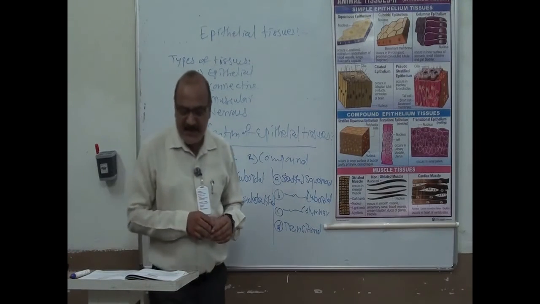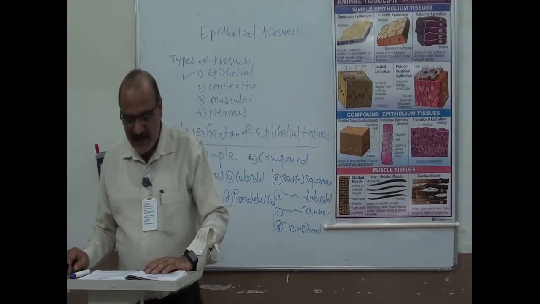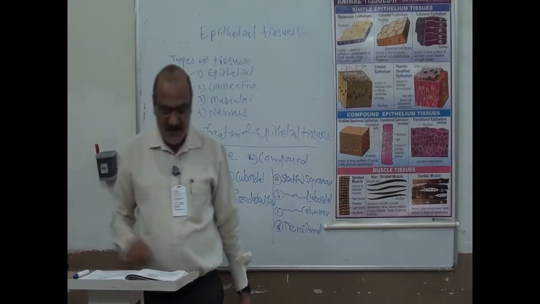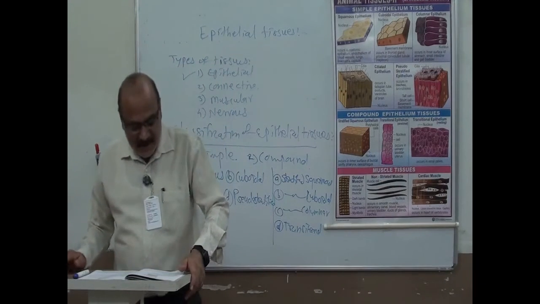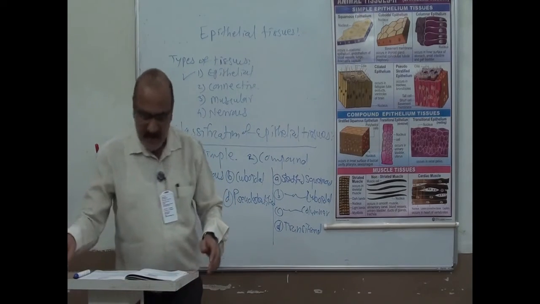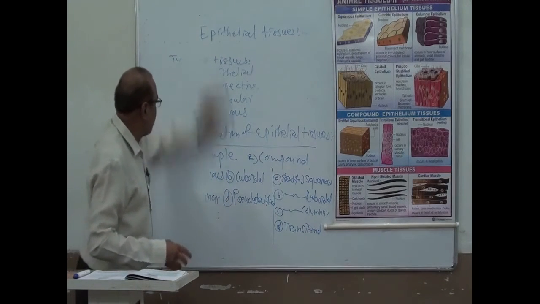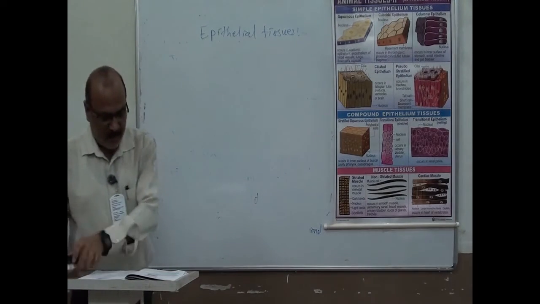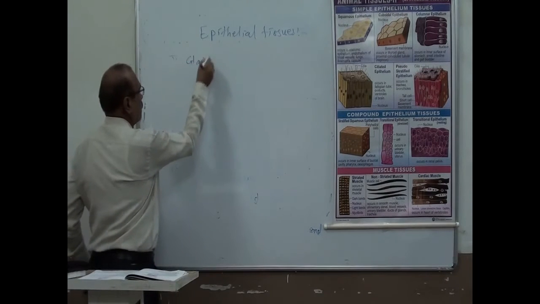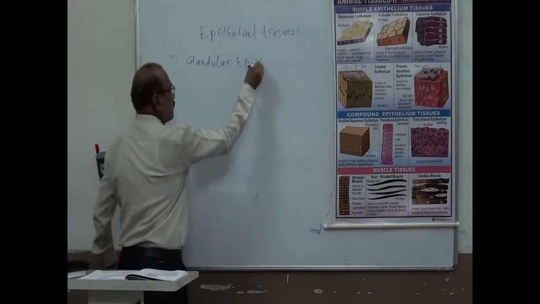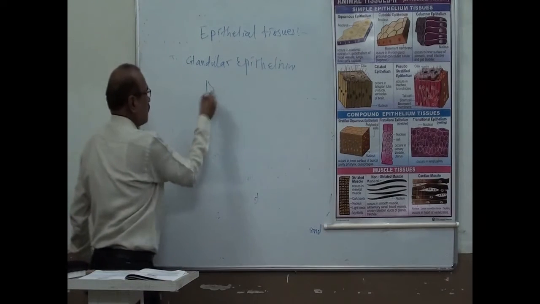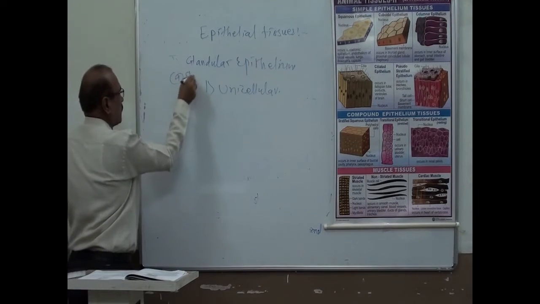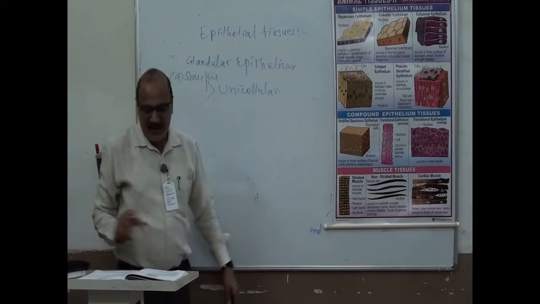Now the classification of these glands is by their structure, by their secretion, and by how their secretion is released. First, on the basis of structure: unicellular and multicellular.